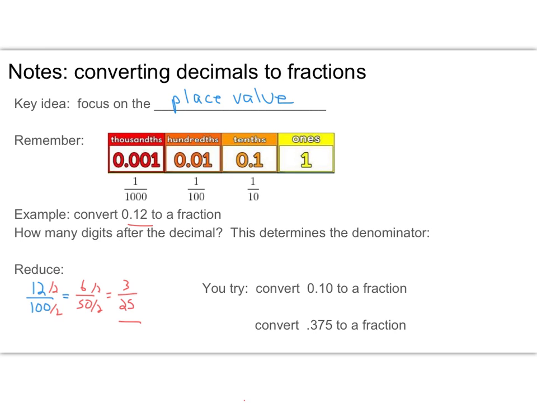So the trick is determining what the denominator is going to be in order to convert. The reduction is sometimes more complicated, but that's maybe the hardest part of this. So what I'd like you to do is pause the video for a second and try these 2 conversions. 0.10, notice there are 2 digits here, and 0.375, notice there are 3 digits here. So think about what your denominator is going to be for those, and then work on reducing them down to their most simple form. All right, pause the video and give these a shot.